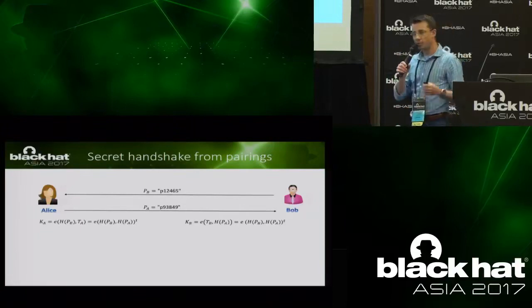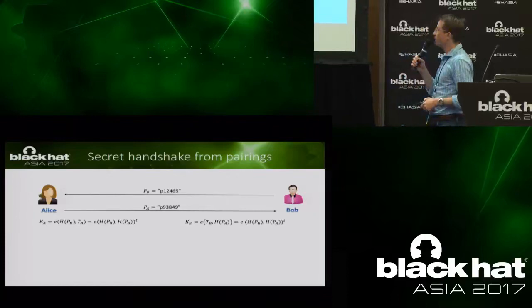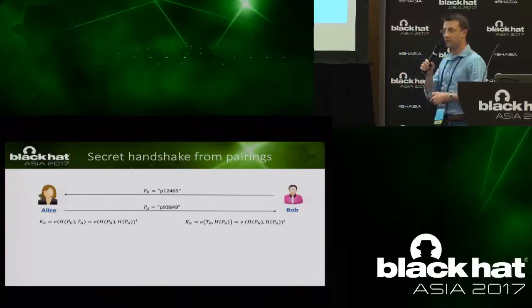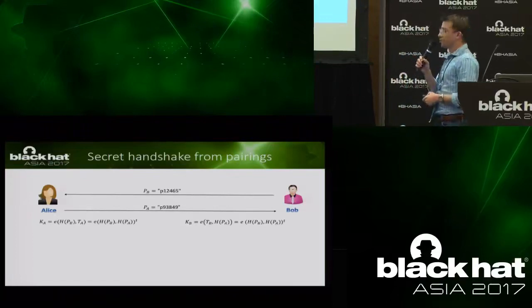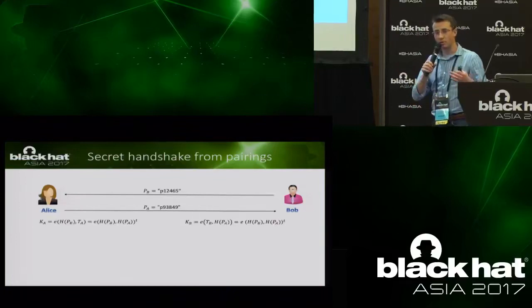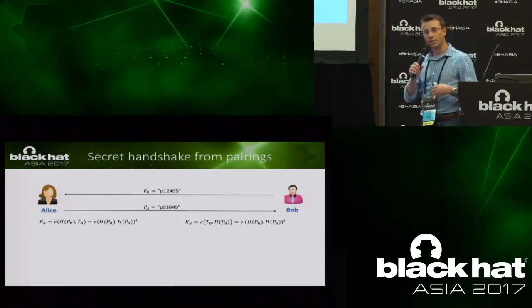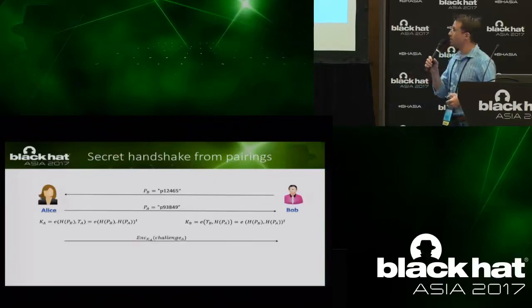And by the property of pairings, and you can check it with pen and pencil later, if they were derived using the same secret integer t, those two expressions will be equal. So in case they belong to the same community, they'll derive the same cryptographic key, which they can now use to form an encrypted communication channel between one another.